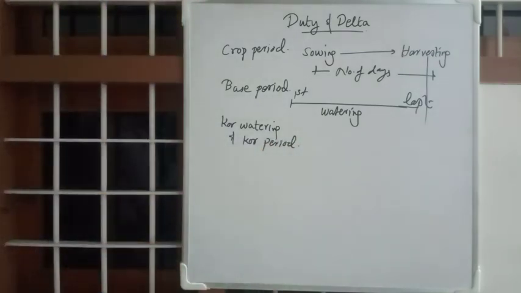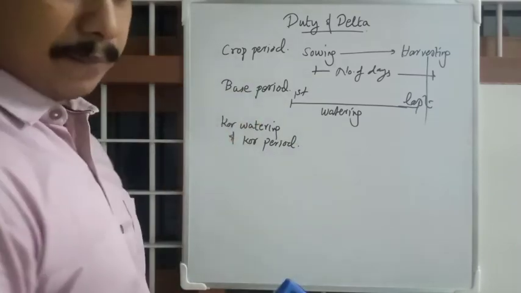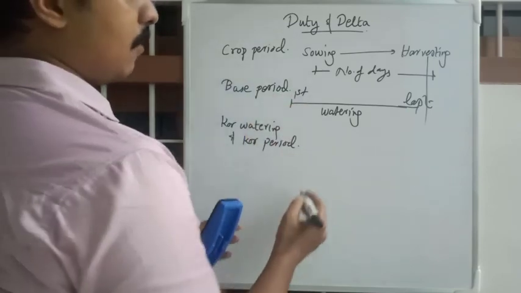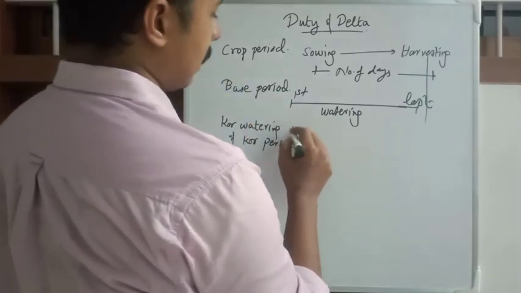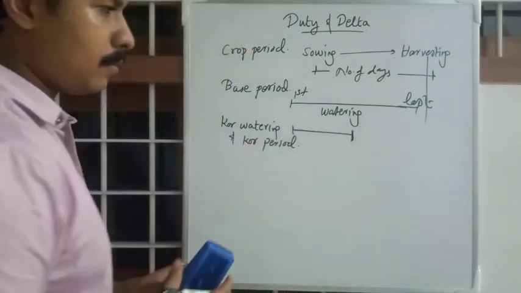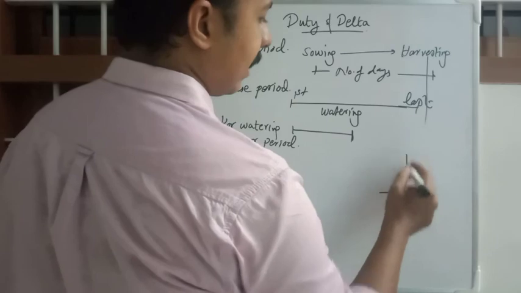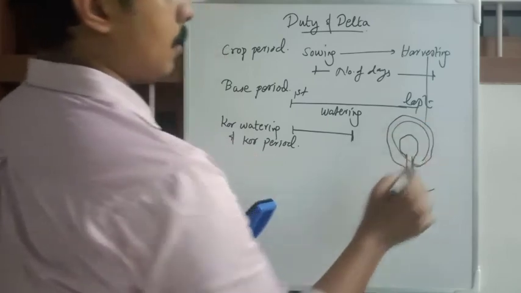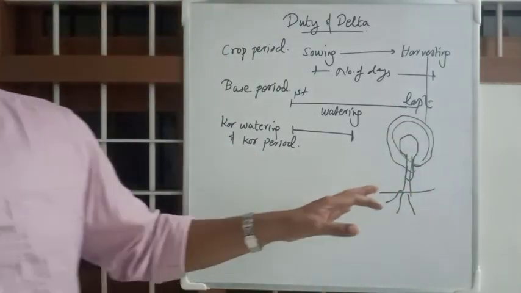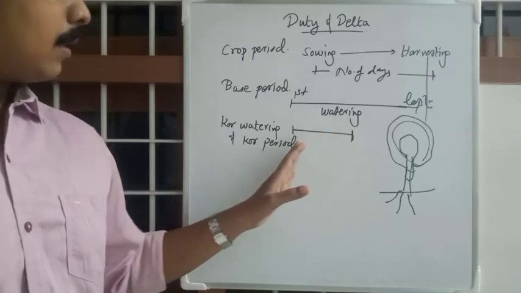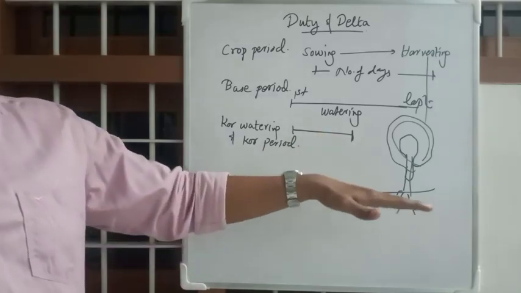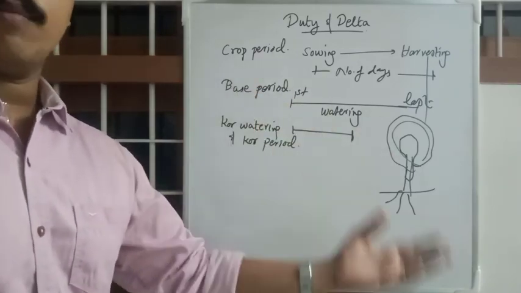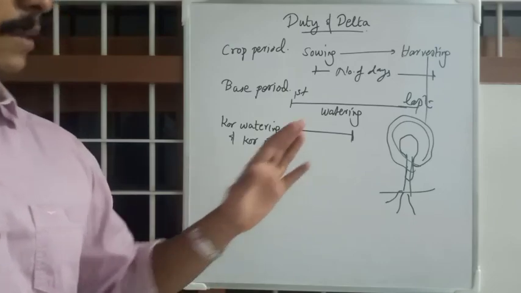Core watering in core period will be lesser than crop period and base period. Core period is a portion of base period from which a little more higher water will be needed. For example, if suppose you are cultivating a crop, in normal cases you will not be watering at equal amounts all along. Okay, suppose if it is a paddy,